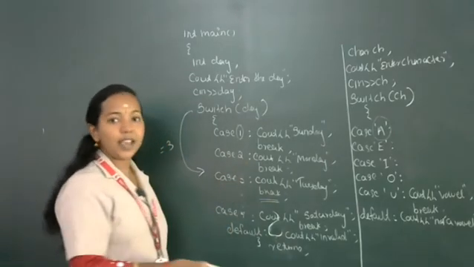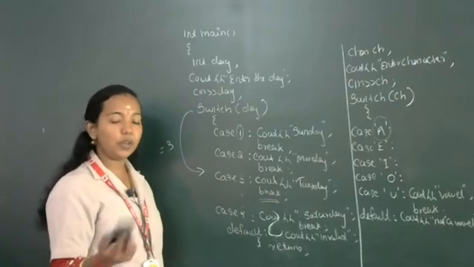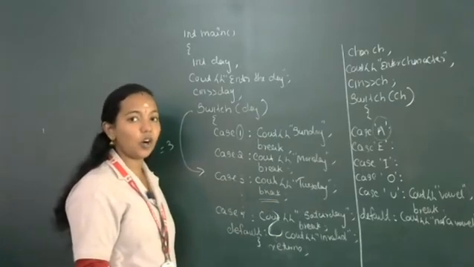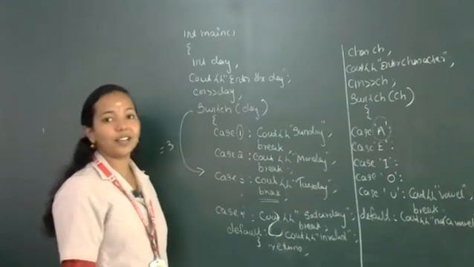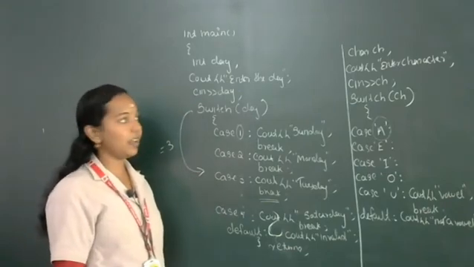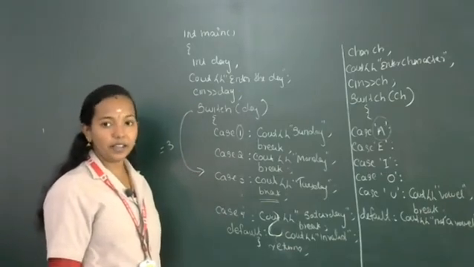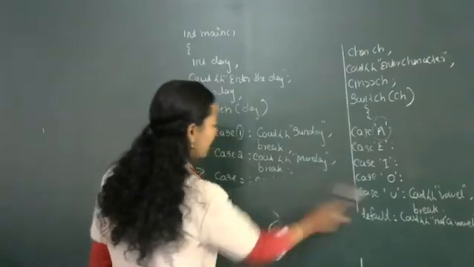If none of these case constants match, then you can use one more option, called the default option, to specify the invalid statement. cout invalid. Clear? Then next one.